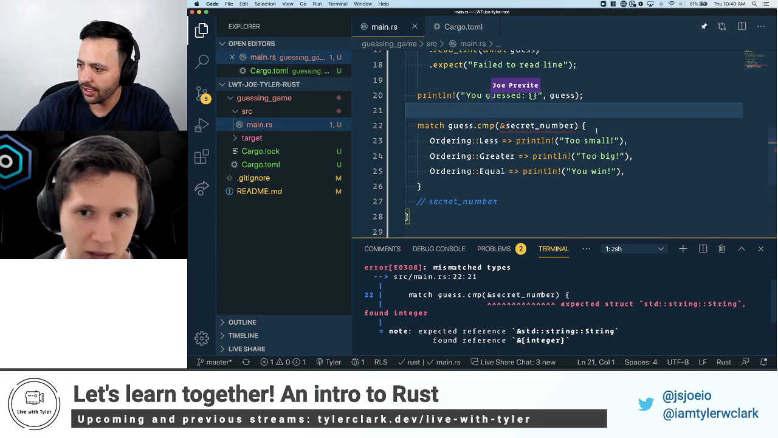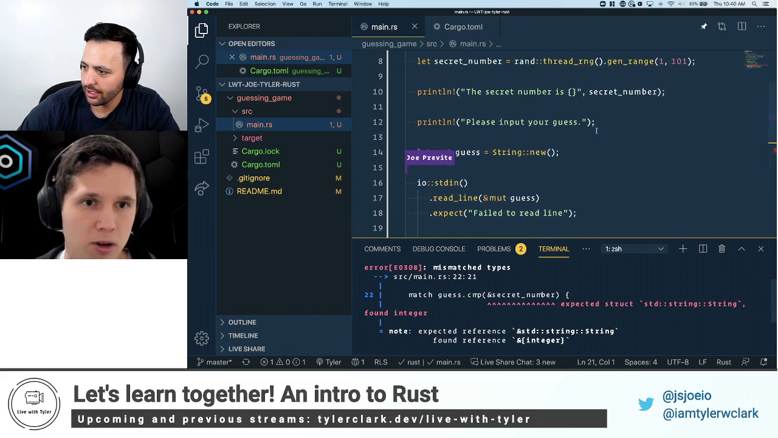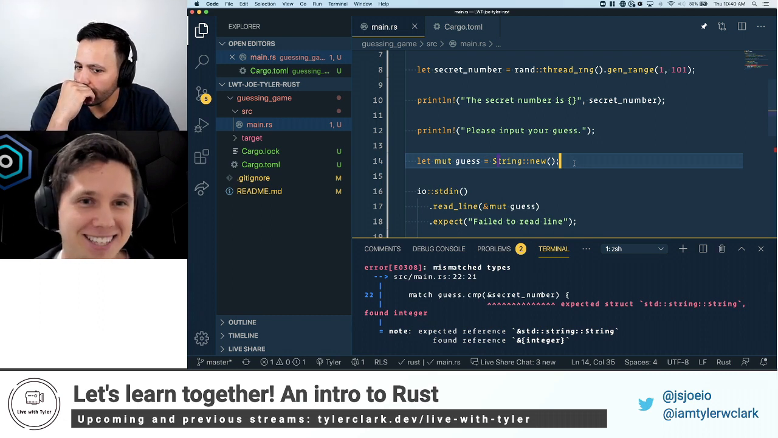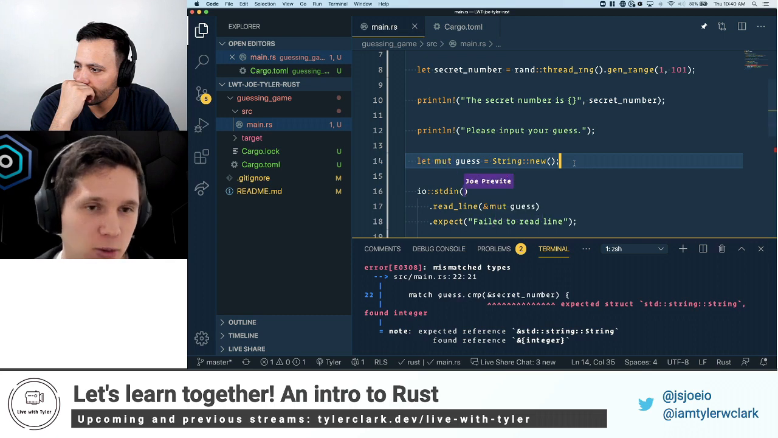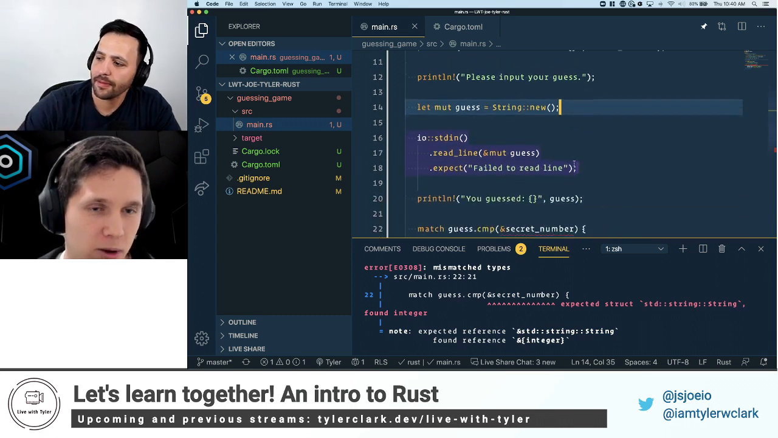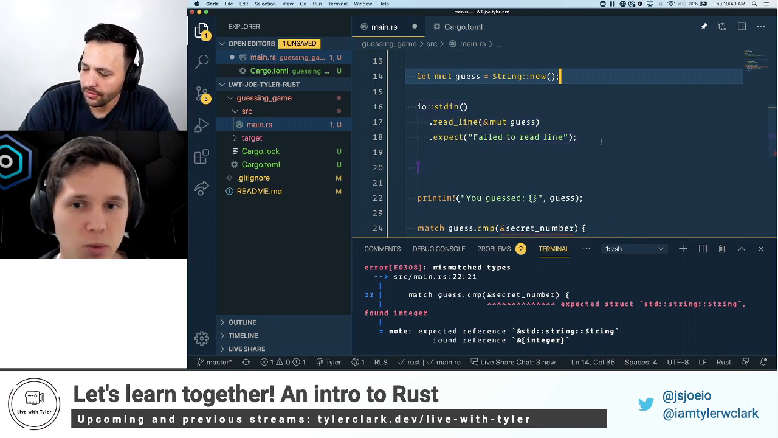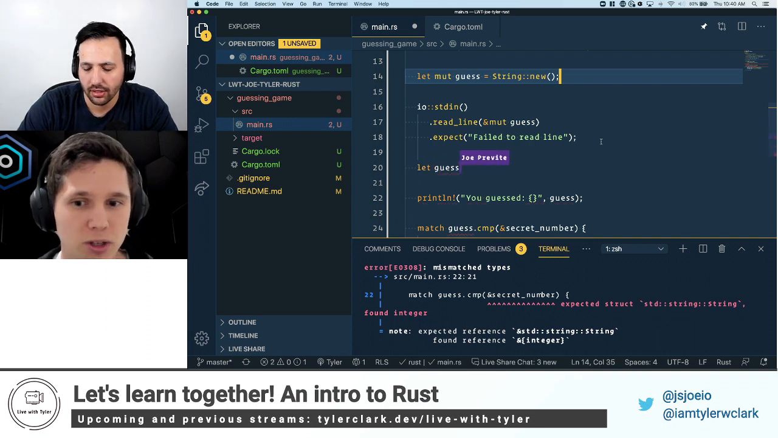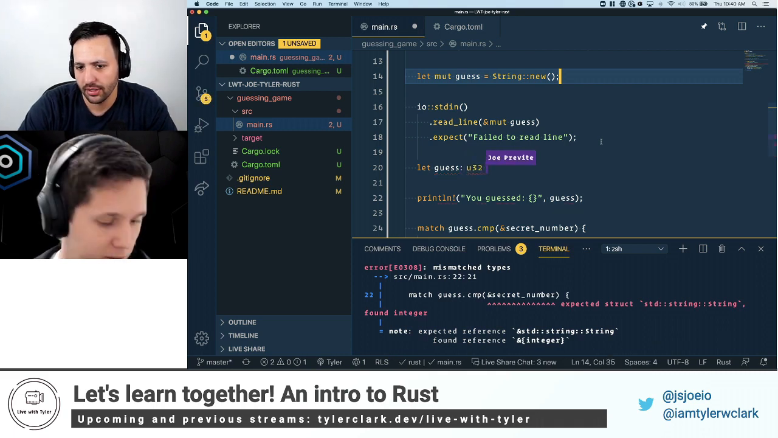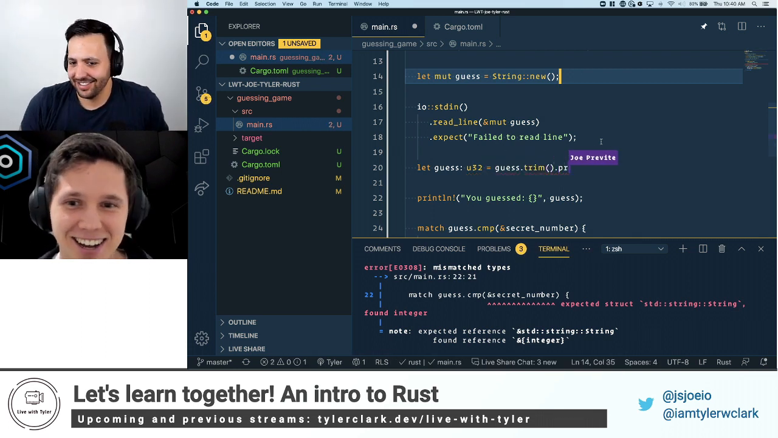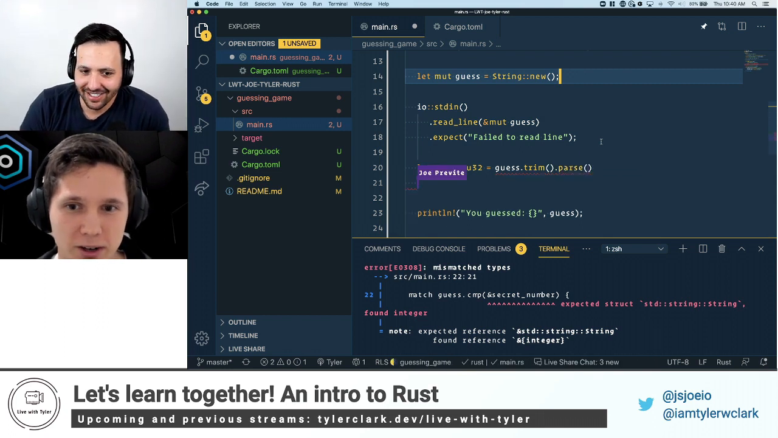Good question. We're going to go up to guess. And this gets interesting too. After we get the number, from lines 16 to 18, we've read the input from the user. We have the number. So here is where we want to cast it, or change the type. We're going to use variable shadowing. Let me write this out and then we'll walk through it.